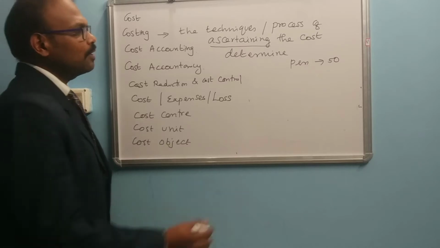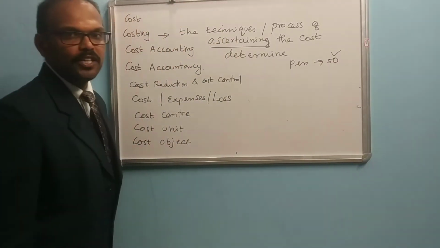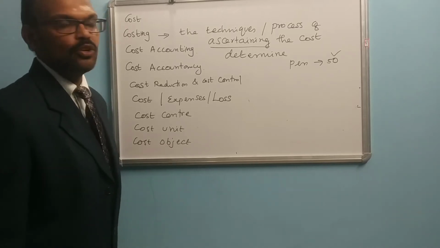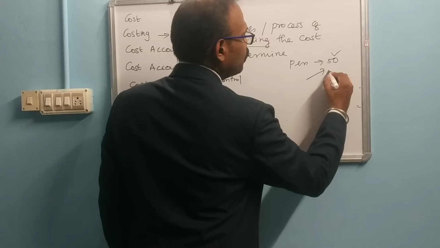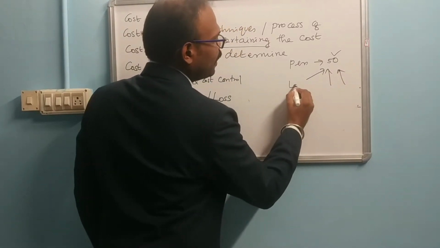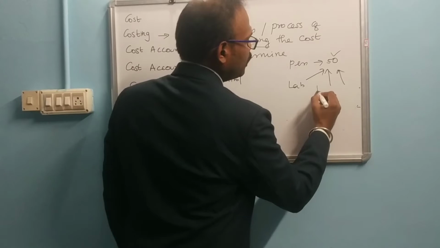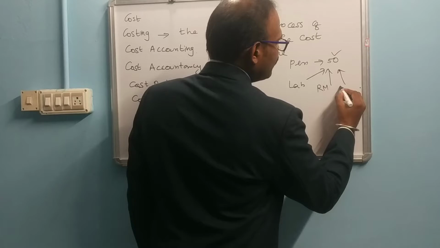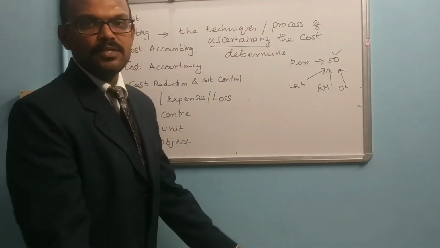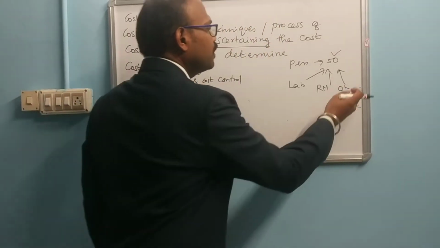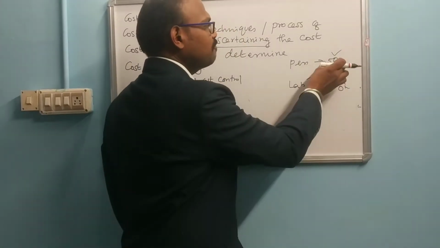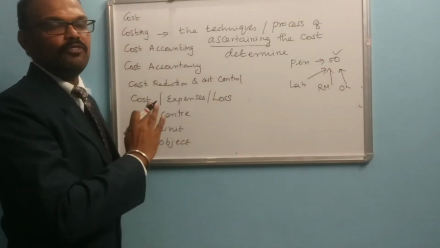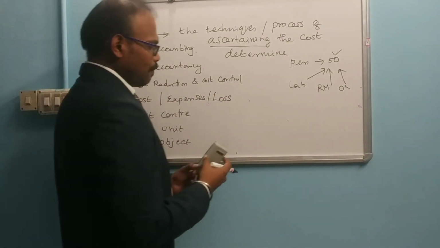For example, if we talk about the cost of that particular product, how are we going to ascertain it? What are all the various cost elements included? In order to find out this particular cost, I have paid labor charges this much, I have paid for purchasing the raw material this much, other expenses this much, lighting expenses this much, packing this much. So in order to accumulate all these expenses, we can get this 50. So costing is the ascertainment of cost or determining the cost of the particular product.